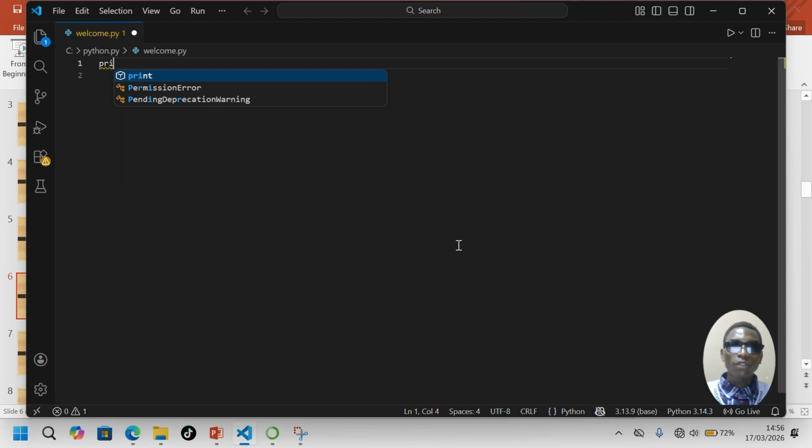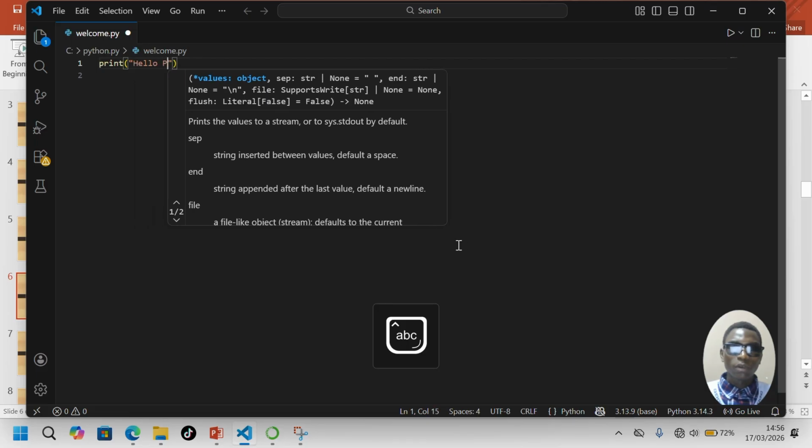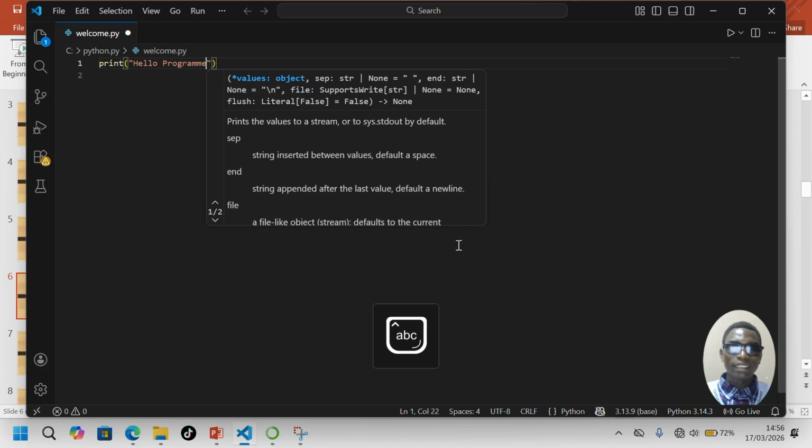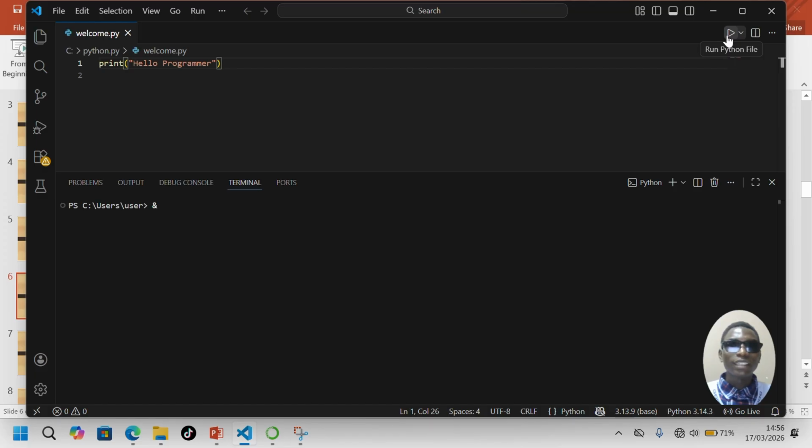So we need to write print, then hello programmers, and as you see, to run this simple code you can just click on the run icon here, then we'll see an output. You see, this is our output, hello programmers. So as you see, this is the syntax of a Python program. Just use print to display the message.